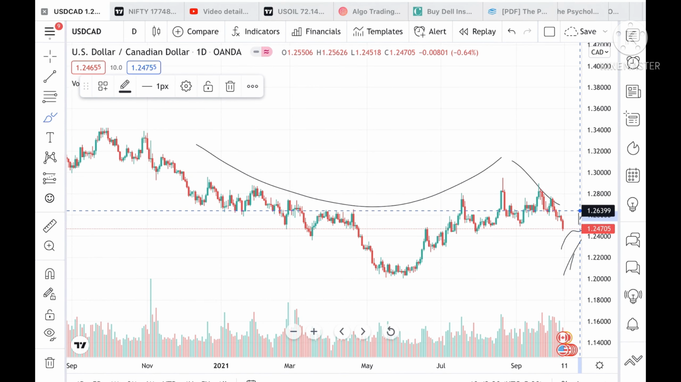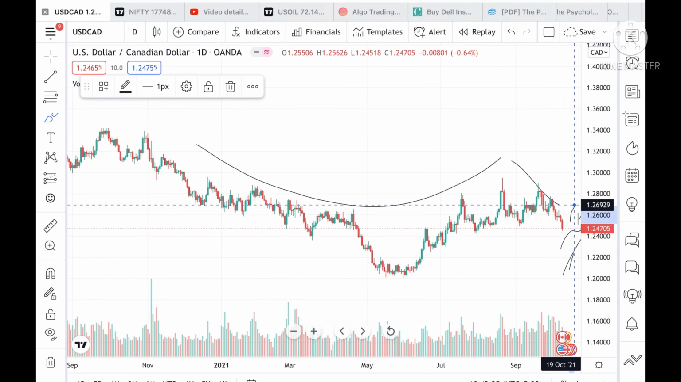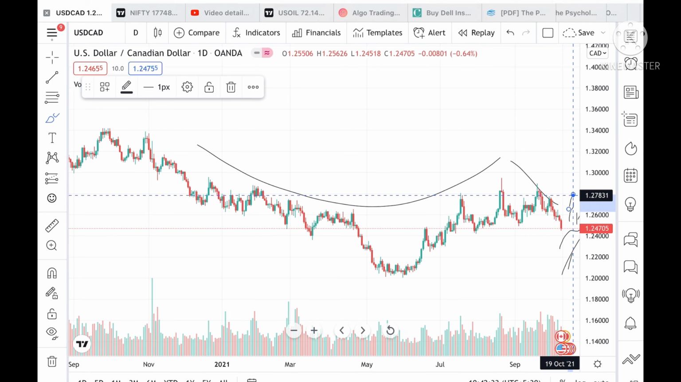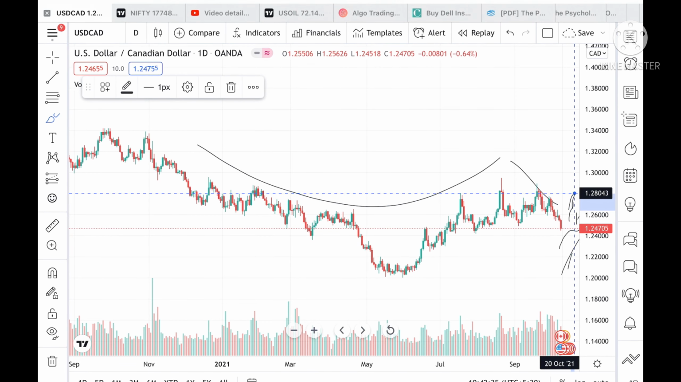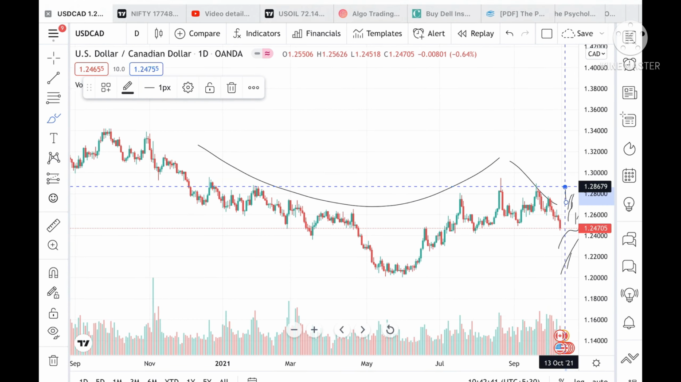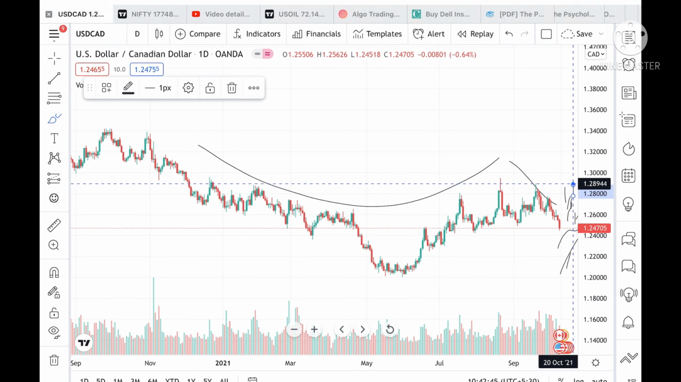Suppose if the price sustains above this level, then it can go and touch a level of 1.26452, and from there a level of 1.27247. Suppose if the price sustains this level, then it can go and touch a level of 1.27831, and from there a level of 1.28043. If the price sustains above this level, then it can go and touch a level of 1.28679, and from there a level of 1.28944.